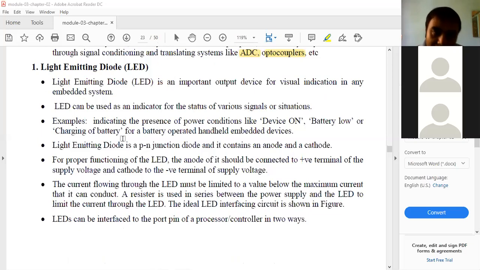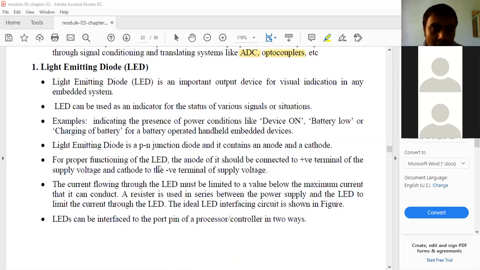Again, the charging of battery operated handheld devices. The best example is a smartphone, right? Yes, a light emitting diode is a PN junction diode, as I said earlier, and it contains an anode and a cathode.